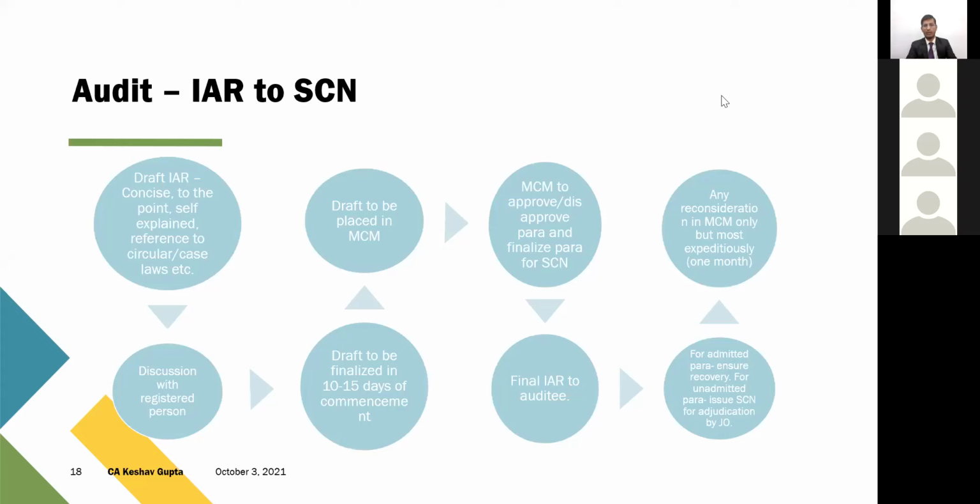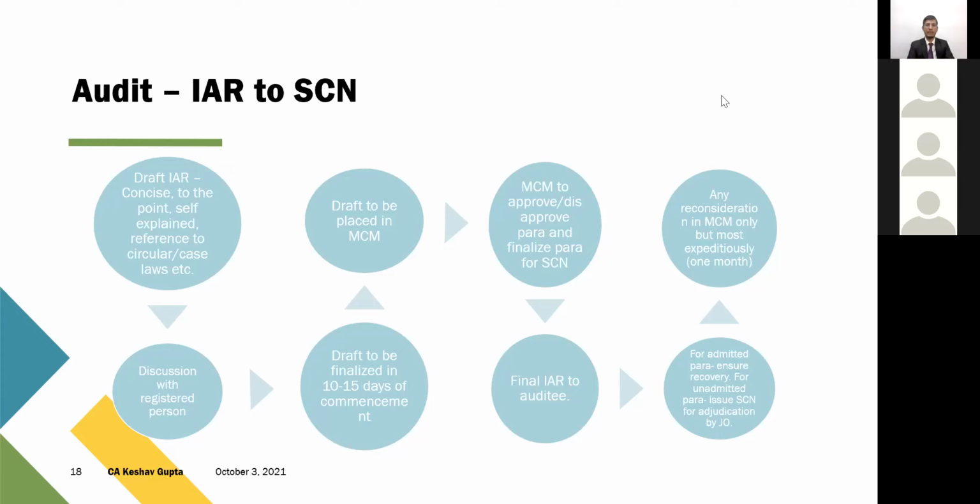Because the first thing is, suppose your audit team is ending the audit, field verification ended on 2nd, and the MCM is taking place just next on 8th, just 6 days' time. How can it be taken up for discussion at your MCM when your system internally says that once we approve the para in MCM, we are not going to change the IER? It will be taken to IER 100%. And reconsideration, the law permits, but your team is not doing it.